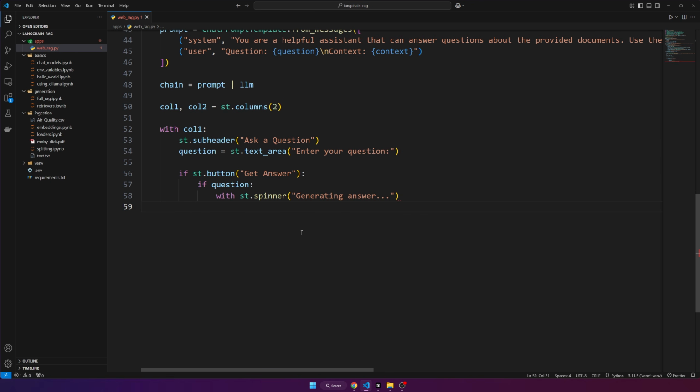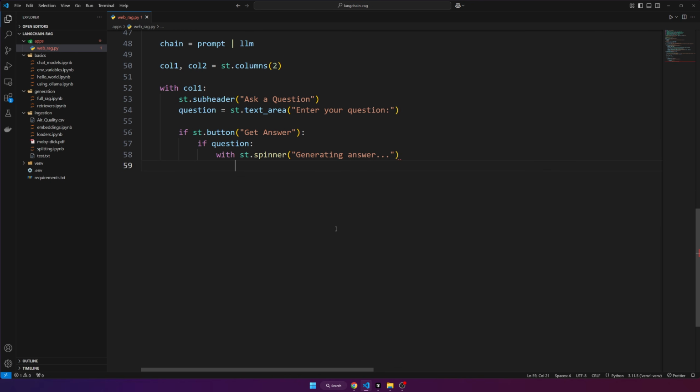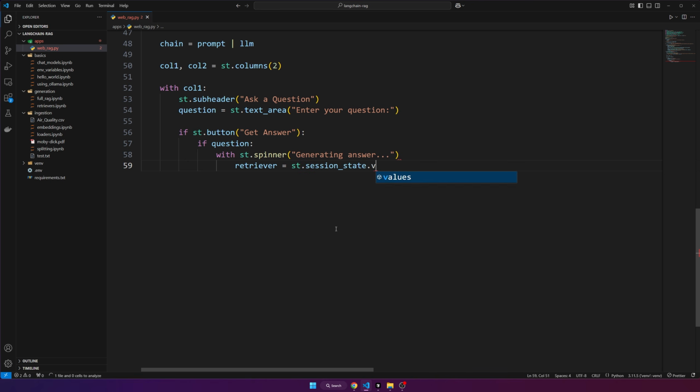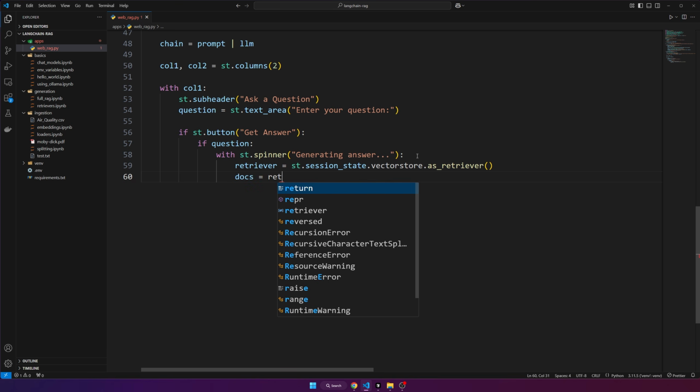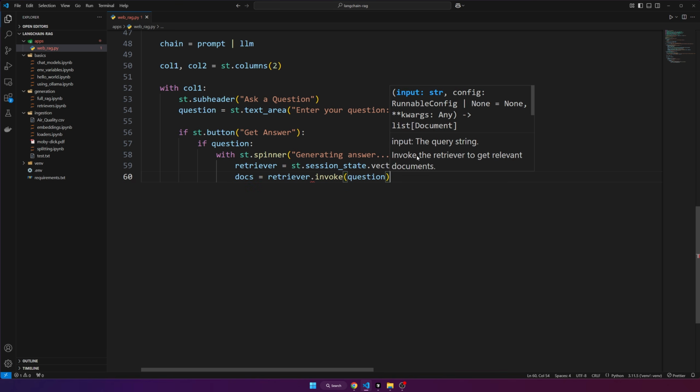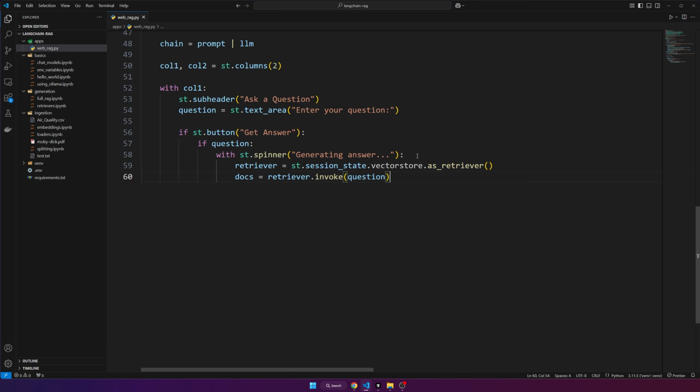There we go. And now this is where we get to our generation pipeline. So first we want to get the relevant documents. So we'll get a retriever using our vector store that we've stored in our session state. So st.session_state.vector_store, and then we could do as_retriever. And then now we could use our retriever. So docs is equal to retriever.invoke(question). So we're simply passing in our question, which will be embedded, and it's going to fetch relevant documents to hopefully be able to help answer the question with.